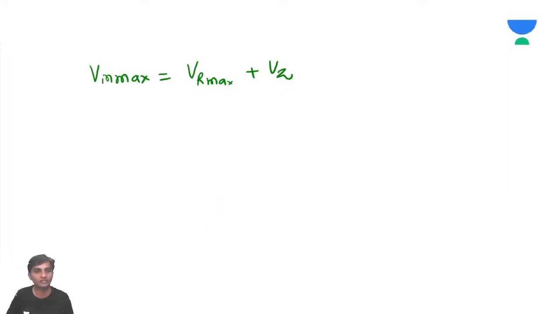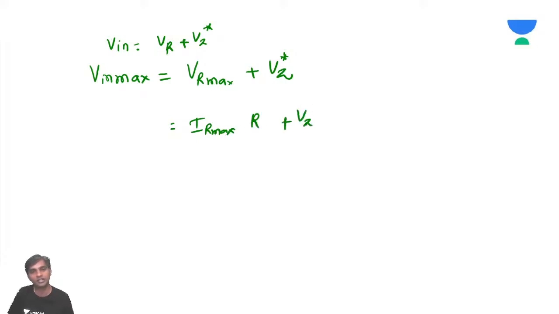I should write it like this. V input is equal to VR plus Vz. Vz is constant. So whenever V input is maximum, you will get VR maximum. It means IR maximum into R plus Vz, constant value. Then what about V input minimum?